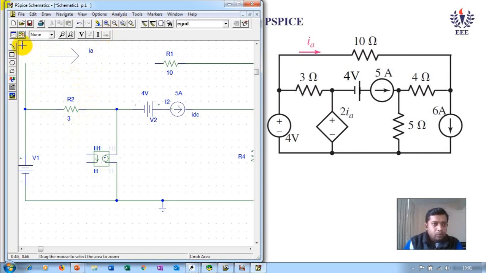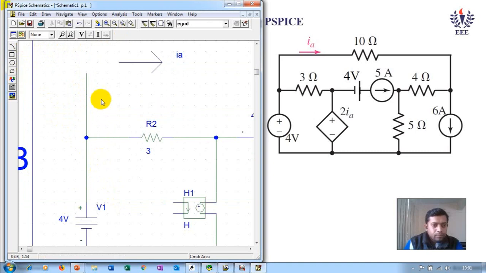Let me zoom in and show you. If I make a connection here, it will create a junction at this end. I hope you saw that. And that will be an error. So to make a connection, the best option is always to move apart from the ends of your elements, or you can also travel in between, but not at the ends of your elements.